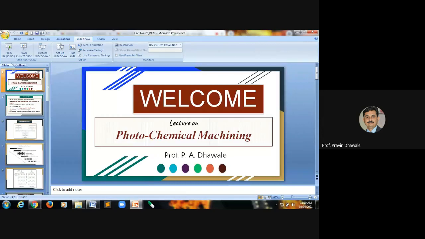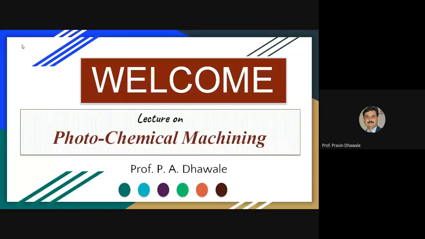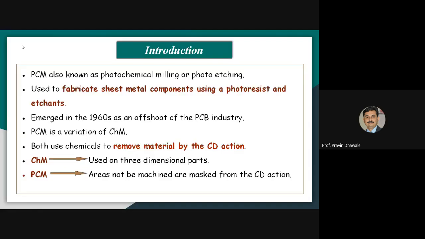So in today's lecture, we will deal with the photochemical machining process. Write down the last point from the chemical and electrochemical energy based processes, that is photochemical machining. In short, it will be called PCM.